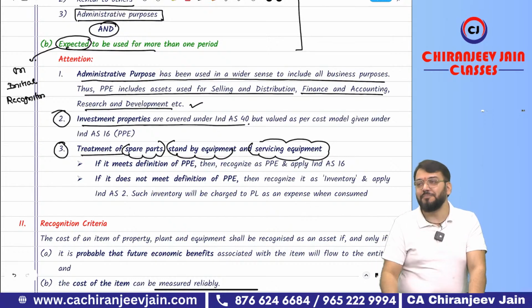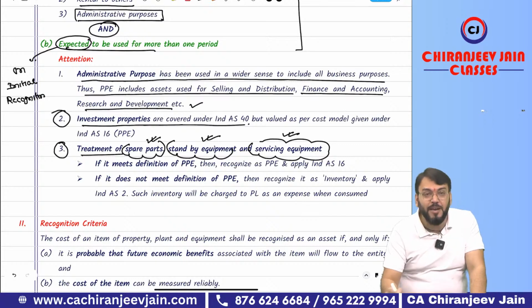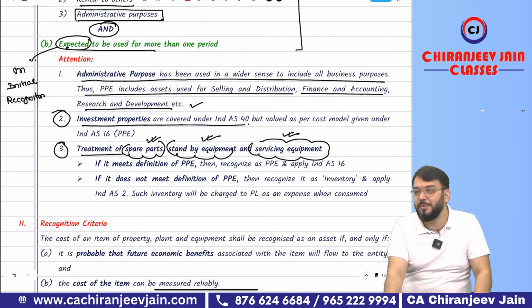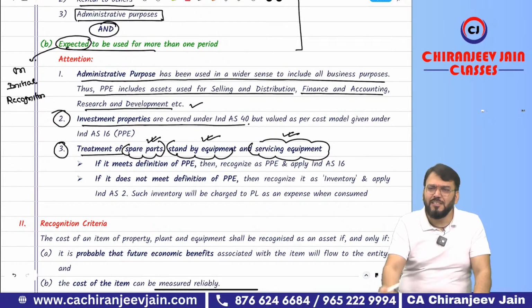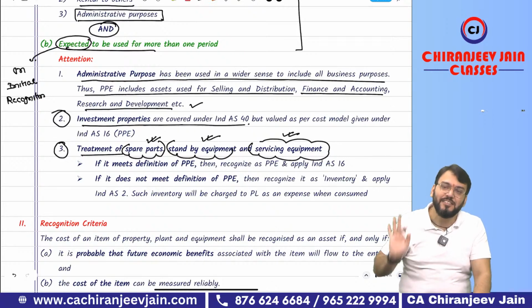Now the doubt will come: if any entity has purchased spare part, standby equipment or servicing equipment, whether it will meet the definition of PPE, means whether it is PPE or it is not PPE. So one simple clarification has been given. If it meets the definition of PPE, then apply Ind AS 16.